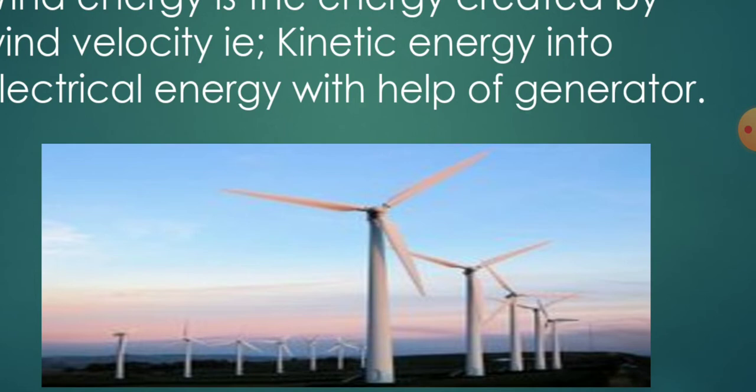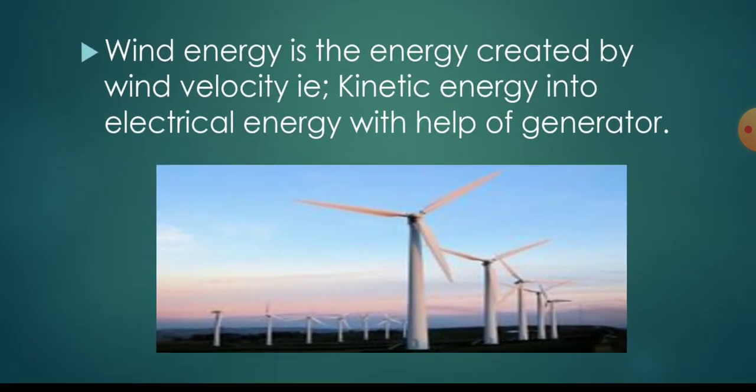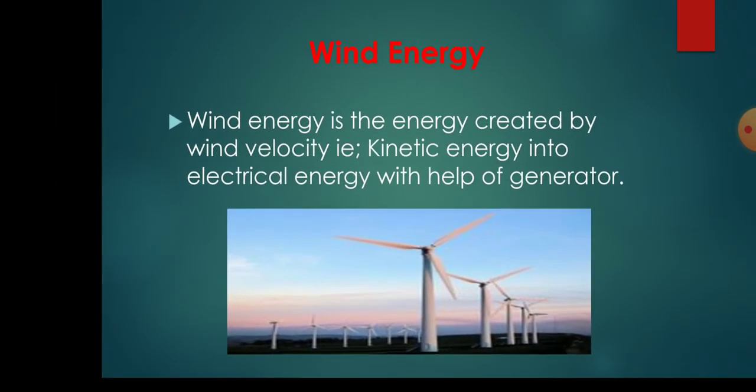Now this rotational energy of the wind blade is transferred as mechanical energy to the generator, passing through the gearbox to convert it into power. And this generator is connected with the electrical device which produces the electricity. So this is the proper function of wind energy.